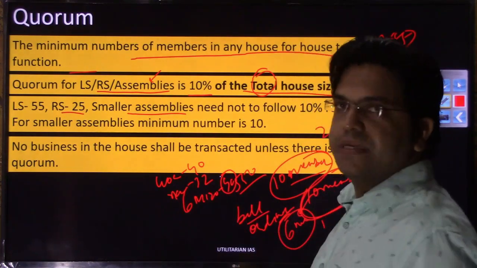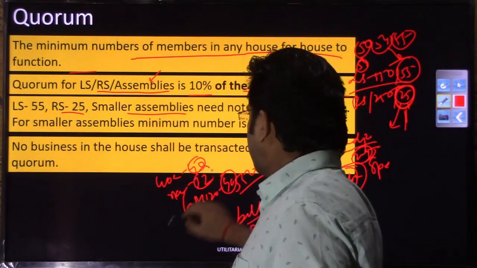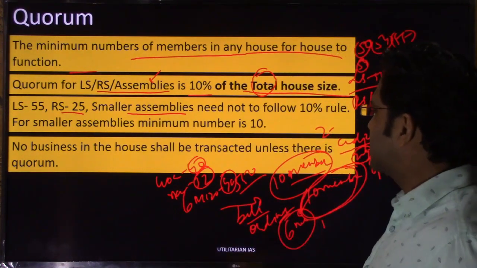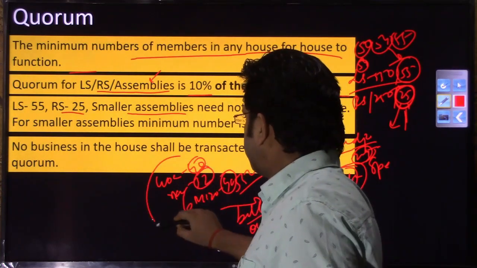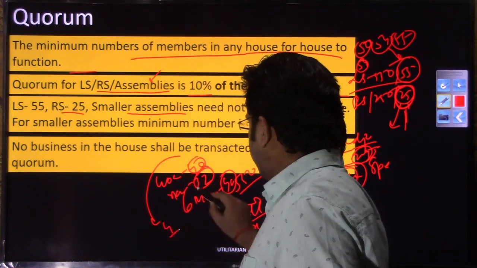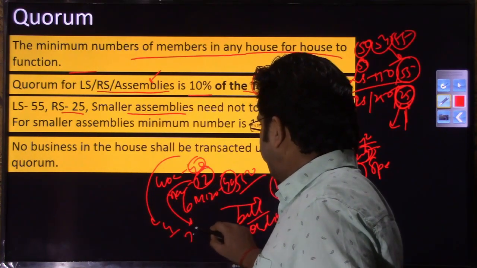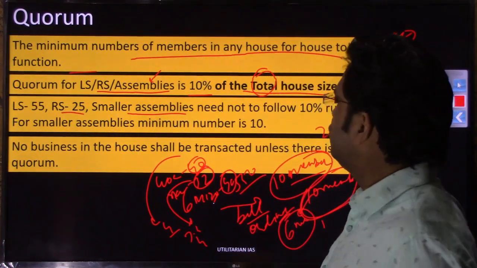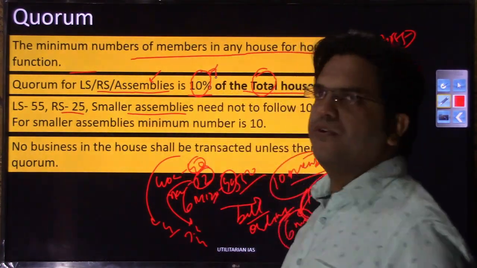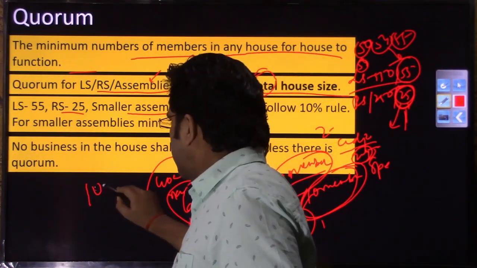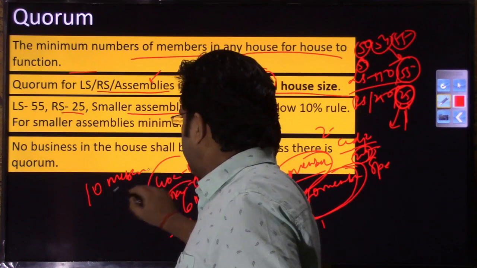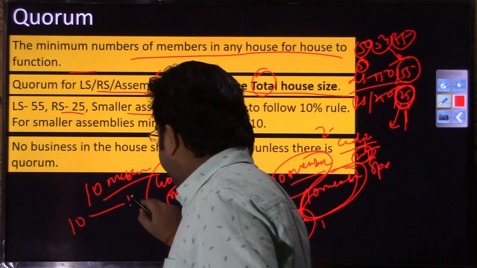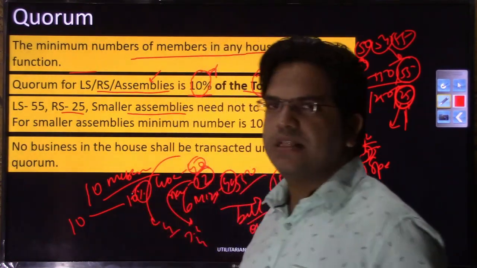Now, if you follow this 10% rule in these smaller assemblies, the very purpose of having a healthy, quality, in-depth discussion will be defeated. Because if you follow the 10% rule here, 10% of 40 is 4 members, Sikkim 32 members, 3.2 means 4 members, in Mizoram 4 members, right. So, in such cases where assembly size is too small, this 10% rule is not followed. In that case the quorum would be 10 members. So, the conclusion is that either 10 members or 10%, whichever is higher, will be followed, right.